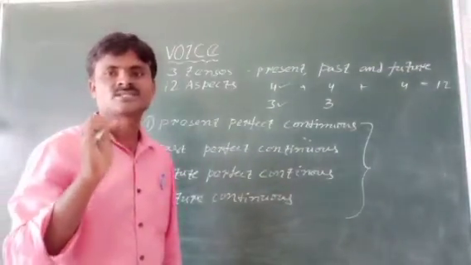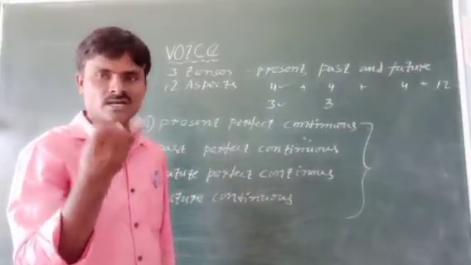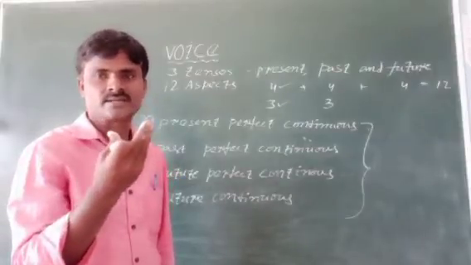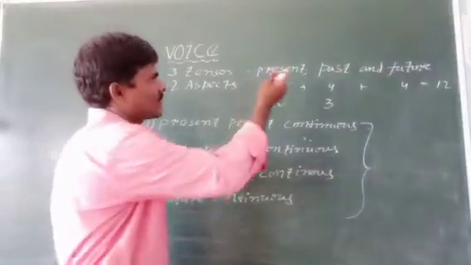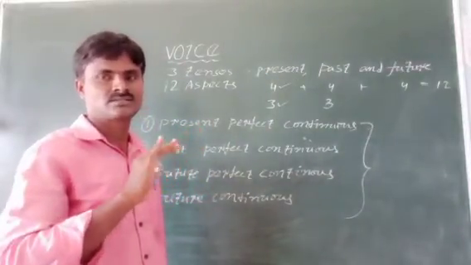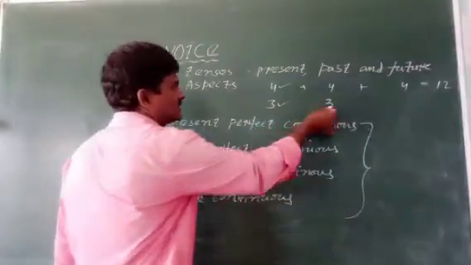Three aspects change into passive voice. What are those? See, simple past, past continuous, past perfect. Present and past are different, but these three are the same. See here, 3 plus 3 is 6.